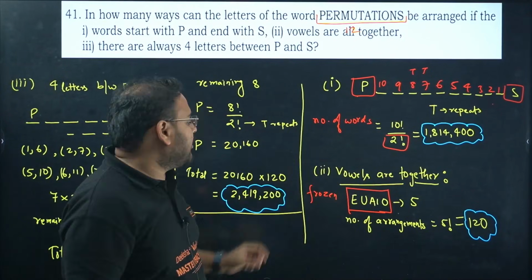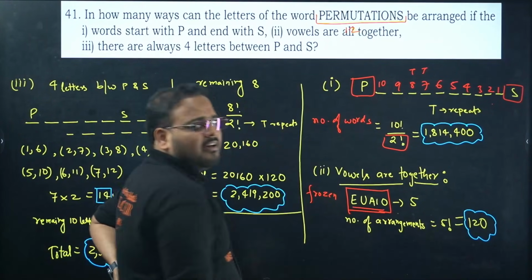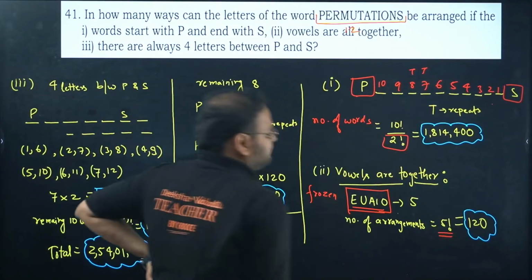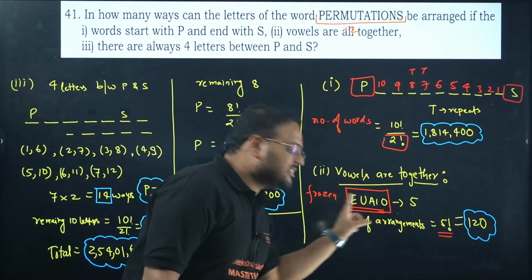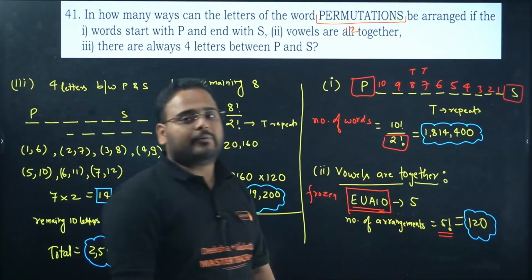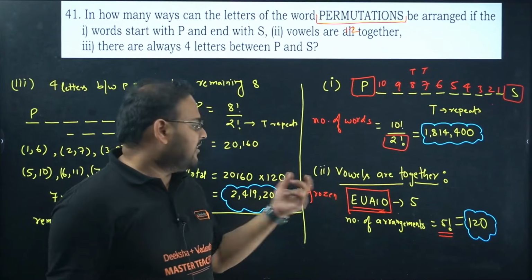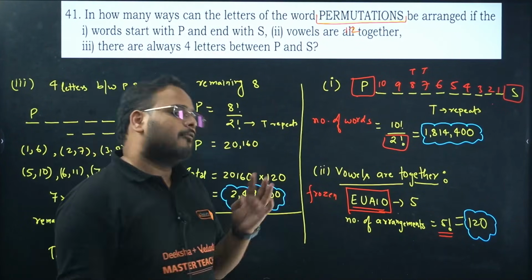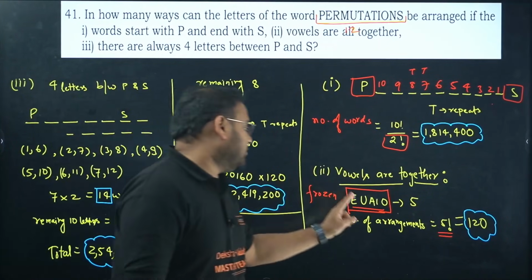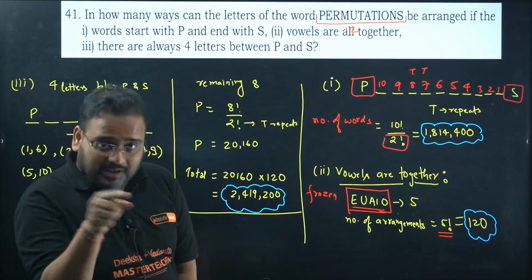You cannot put them separately. Among these 5, how many ways can you arrange them? I can arrange them in 5 factorial ways, that is 120. If you have 2 letters, you can arrange them in 2 ways, 2 factorial. 3 letters means 6 ways, 3 factorial. 4 letters means 4 factorial ways, 24. And 5 letters means 5 factorial ways, that is 120. This is the number of ways of arranging the given 5 amongst each other.